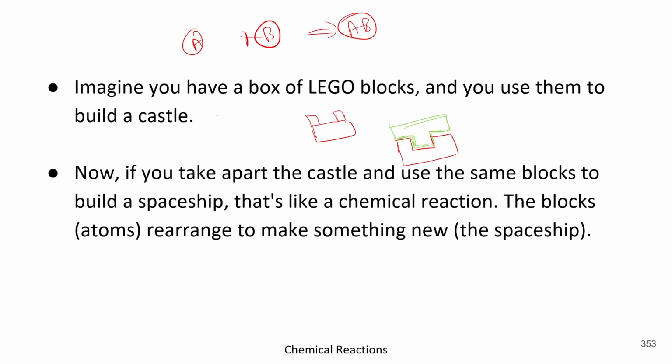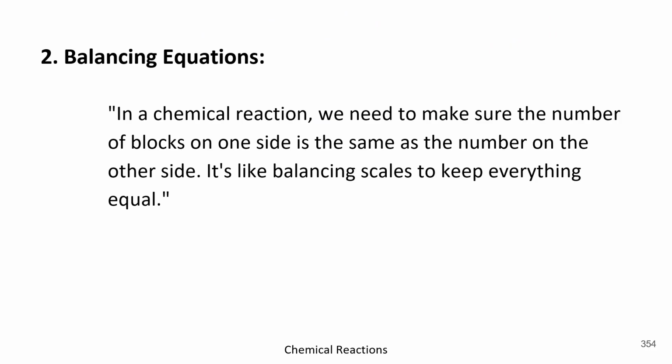A chemical reaction is also like a Lego box where you combine A and B to obtain AB. Got it? So this is an example of a chemical reaction in a very brief and simple manner. Okay, so let's move forward.